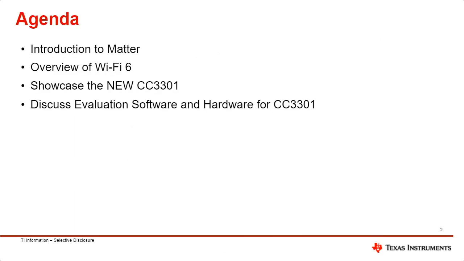I'll first be providing an introduction to Matter and how to evaluate Matter on TI products. We'll then talk about Wi-Fi 6 and its applications within an IoT context. And lastly, I will showcase the newest CC3301 with its latest and greatest industry standards like Wi-Fi 6 and BLE 5.3. And finally, I'll talk about how to get started evaluating the CC3301. And lastly, I'll be showing a brief demo showing the AM62 embedded Linux processor plus the CC3301.